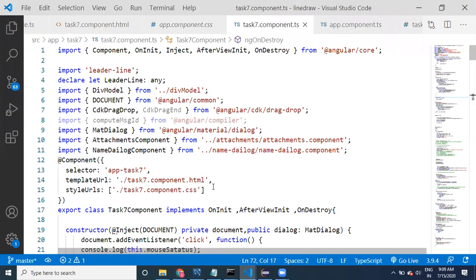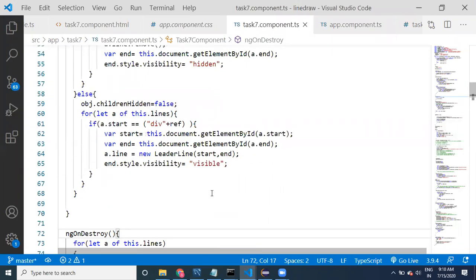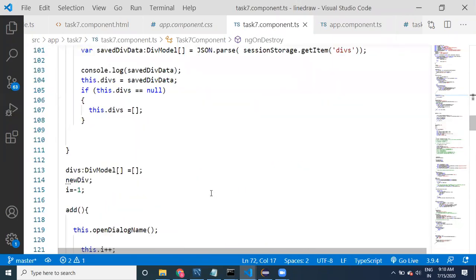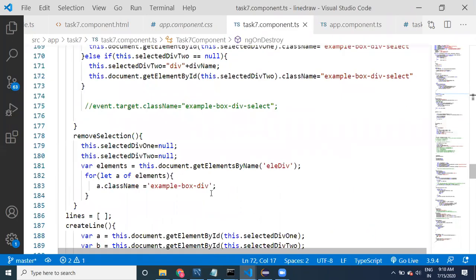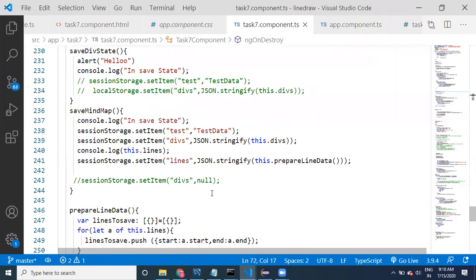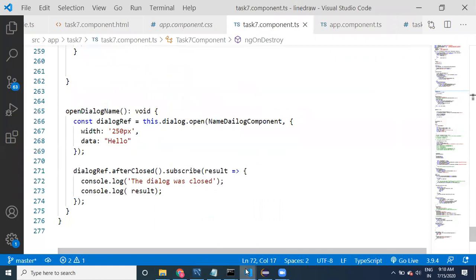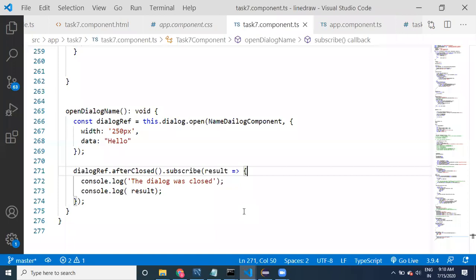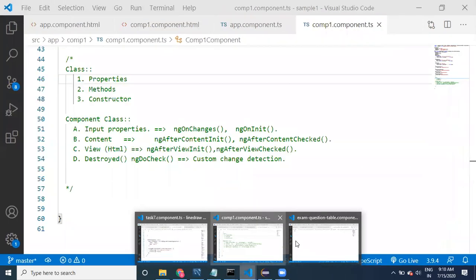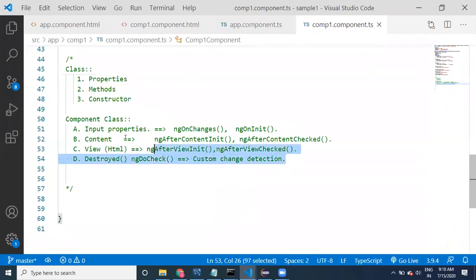All right, destroy. I'm going to show you the destroy method practically, because the destroy method is not going to be called automatically. I will show you how to write the destroy logic in the next sessions, guys. This is about the basics. Now you can get a clear idea of what lifecycle hooks are and what kind of logic we can provide. These are the methods that we have.